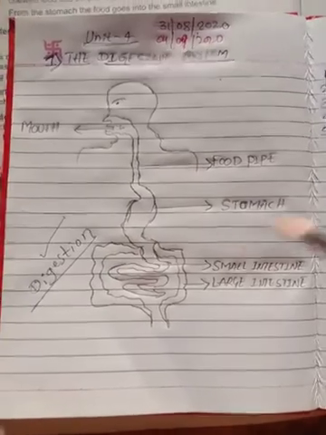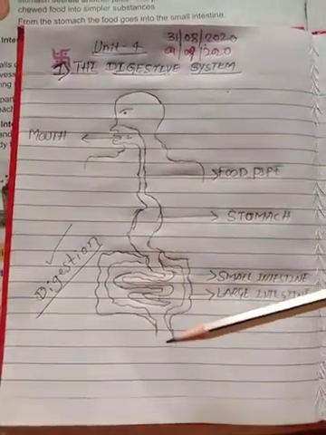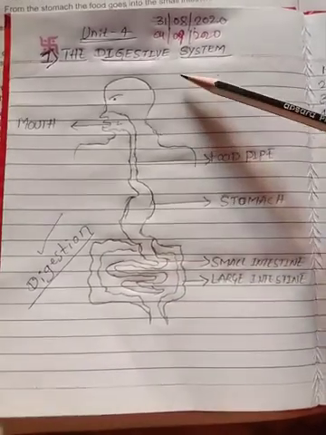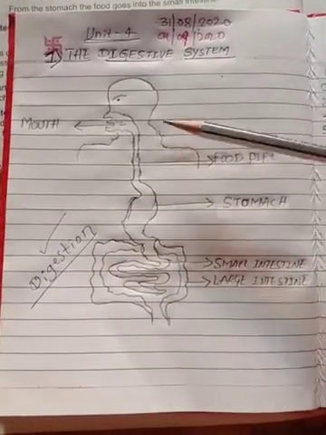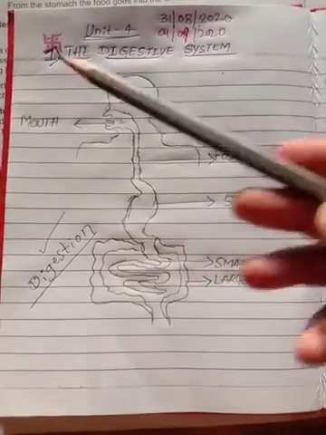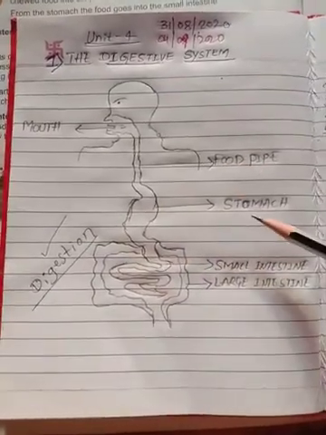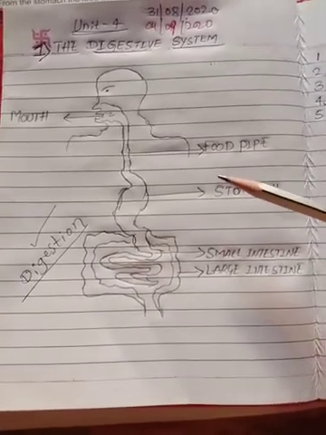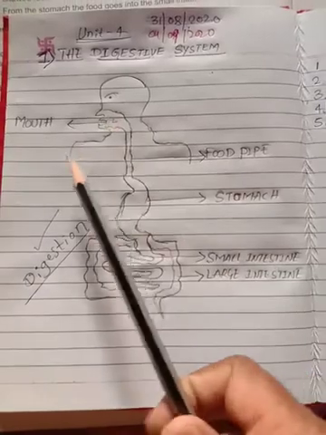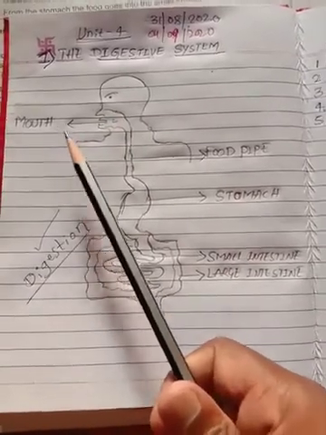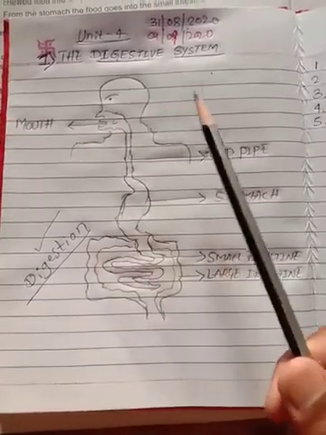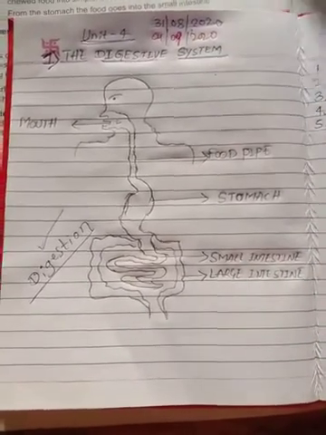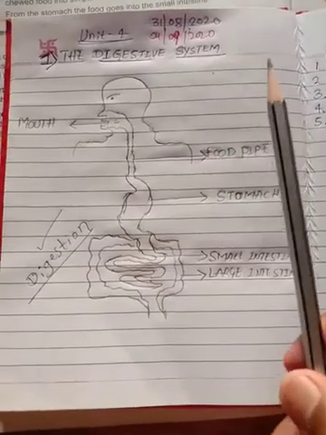Students, this is about the digestive system. I think we already know about the digestive system and what the organs of the digestive system are. So here this is the mouth, food pipe, stomach, small intestine and large intestine. In our previous class we learned the functions of the particular organs in the digestive system. So once again I will explain about the digestive system.